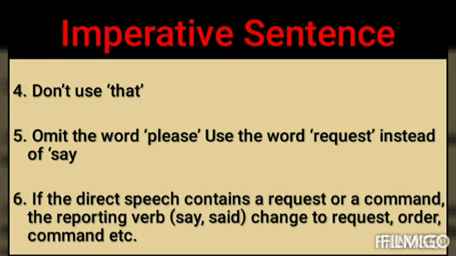Simply, I'll tell you again. In an imperative sentence, at the time of changing direct to indirect, we first remove the quotation mark. Then, if it is an affirmative sentence, we must begin the statement with "to". If it is a negative sentence, we use "not to". And another thing is, don't use "that" here.